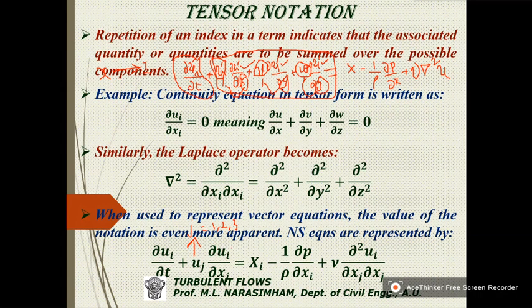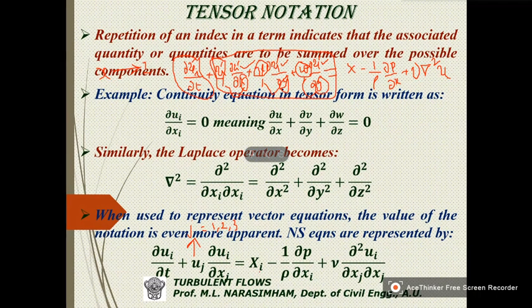Then here, dou ui means it is u. So it is this parameter. And here I have an xi, sorry, xj. This is xj. J, not i. So xj.